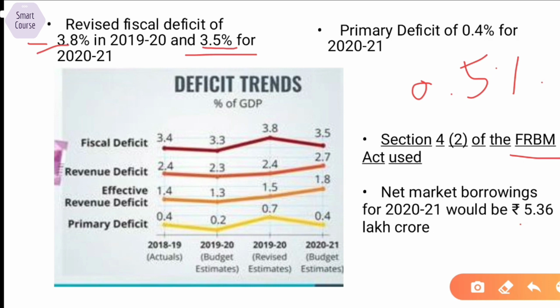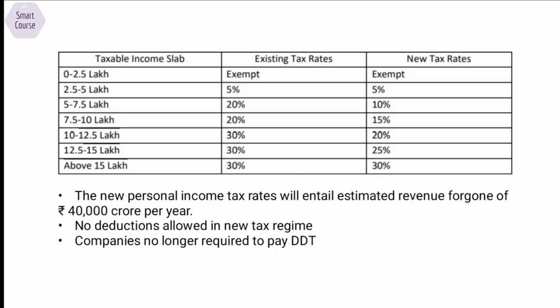The net market borrowings is going to be 5.36 lakh crore, which is fair compared to our GDP size, not very huge. So here comes the most awaited part. The government this year introduced a new tax scheme where if you opt for the new tax, you will be taxed in lower brackets, but with a catch that you won't be able to get any deductions in the new tax regime. For this, government has mentioned that it will forgo 40,000 crore per year with this new personal income tax scheme, but it has created a lot of confusion among individuals to file under which scheme, so that they have to pay the least possible tax.